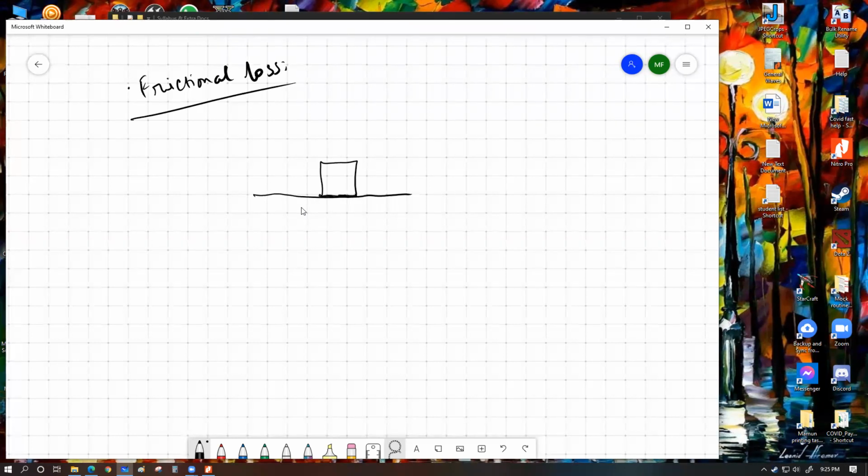Notice this concept, I'll say it again: whenever two objects try to move while being in contact with each other, there exists a force which works against that motion, or which works to resist that motion.